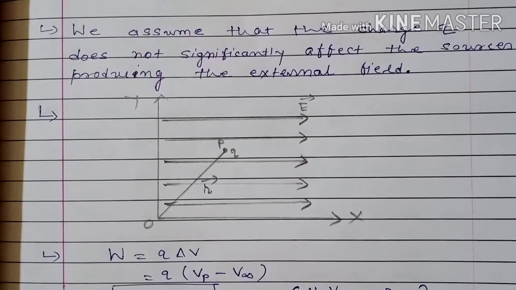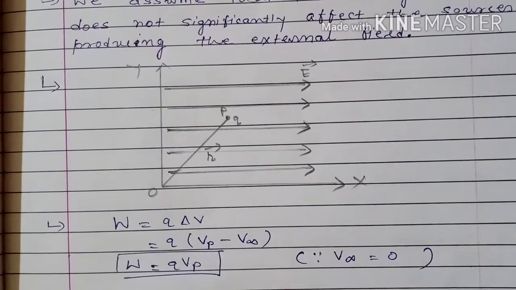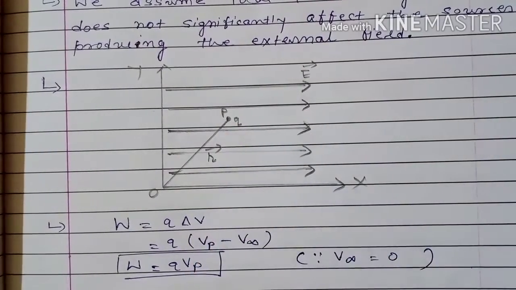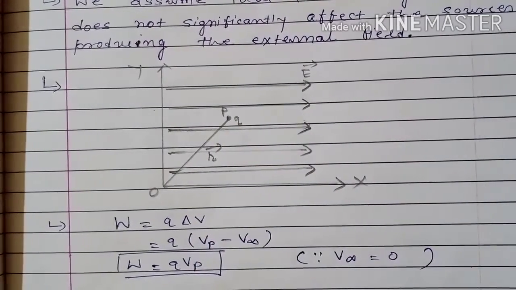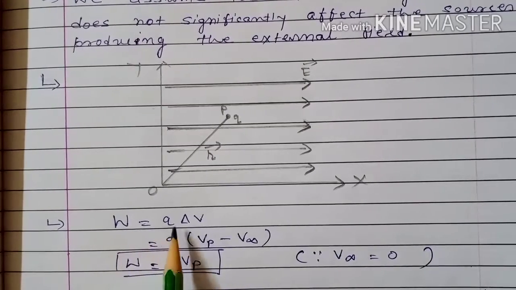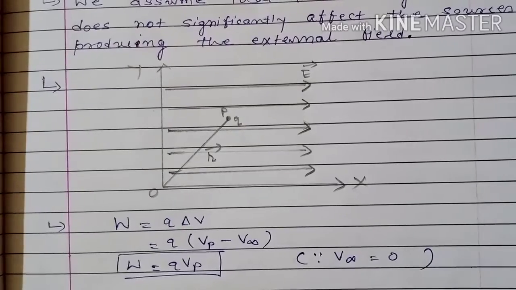So how can we calculate the potential energy of this charge when it is placed in an external electric field? First of all, in bringing this charge from infinity to this given point P, whatever work is done, that is stored in the form of potential energy. So work done W is equal to q delta V. This is the formula of work done.